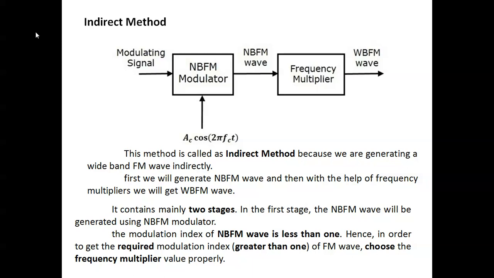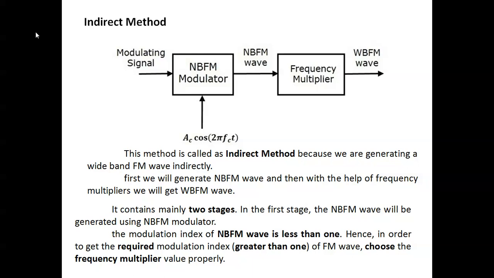Indirect method means first we have to generate narrowband FM using a narrowband FM modulator. After generating the narrowband FM, we convert that waveform into wideband FM.